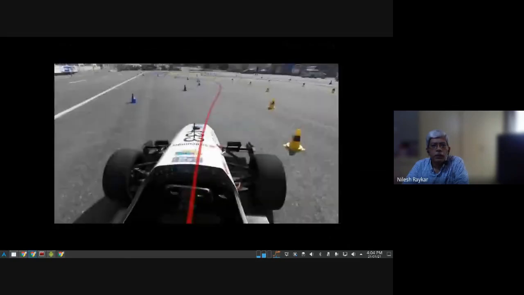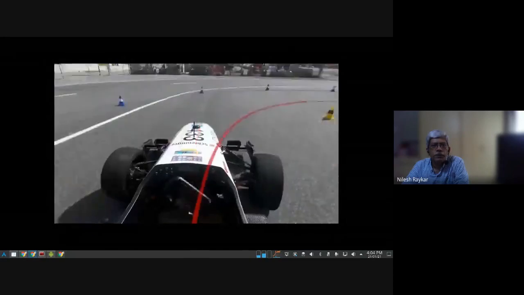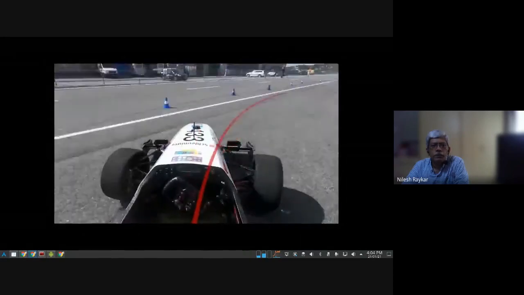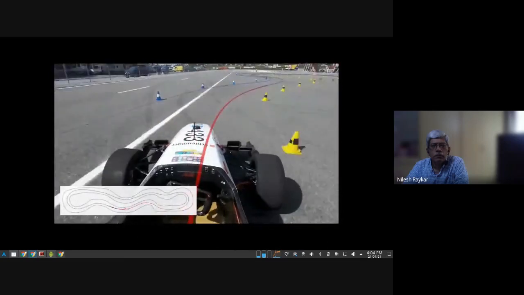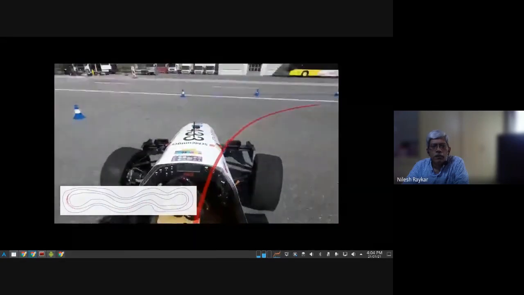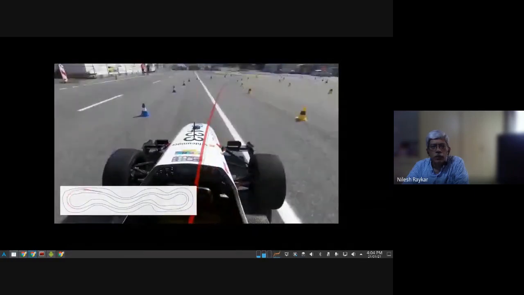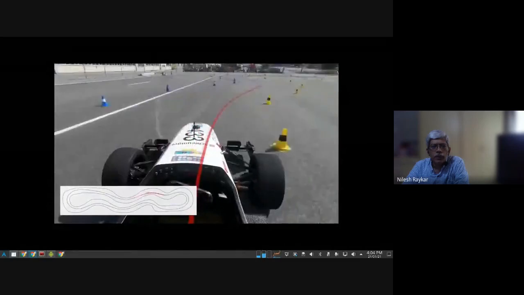The audio is not there, but it doesn't matter for this purpose. You can see that the vehicle is moving on a very complex path and there is no driver. So it is a driverless car.